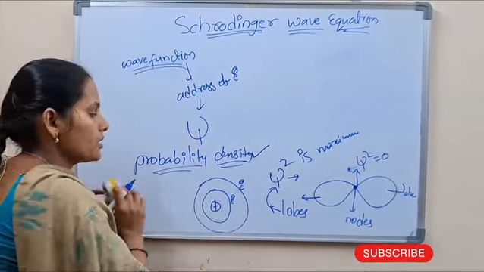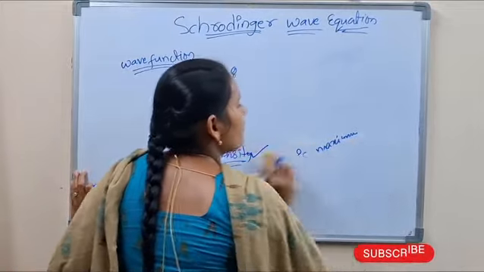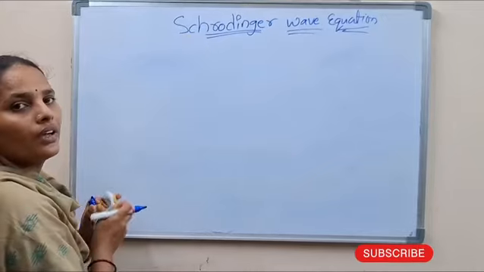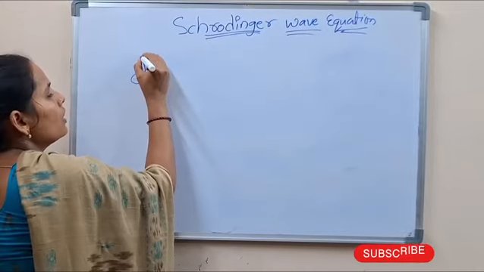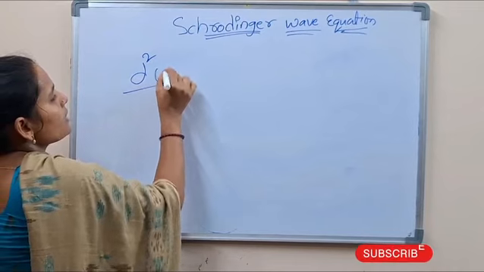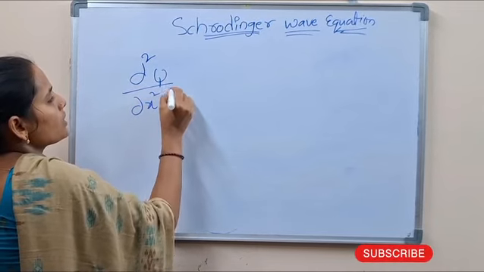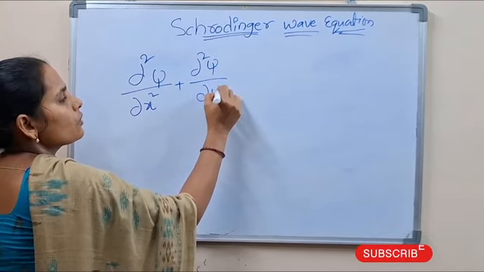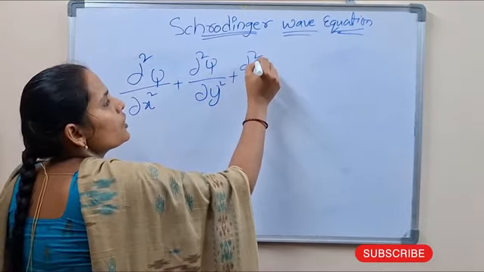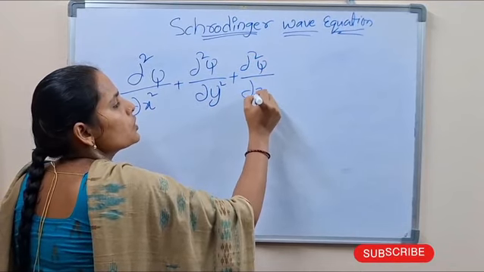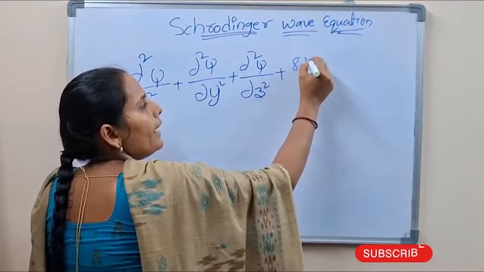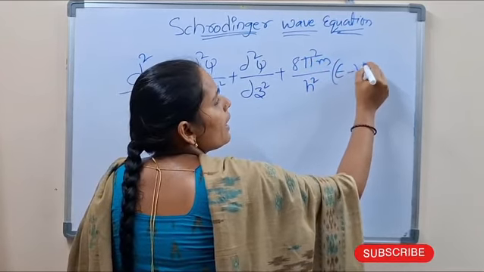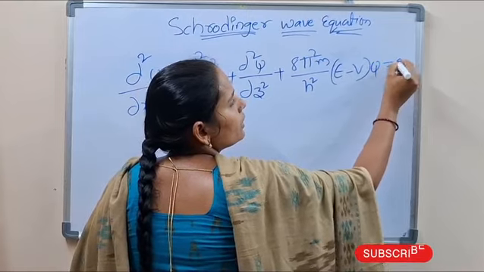Remember these two units. Let's go to our favorite equation, the Schrodinger wave equation. The equation is dou square psi by dou x square plus dou square psi by dou y square plus dou square psi by dou z square plus 8 pi square m by h square into (E minus V) into psi equal to 0.